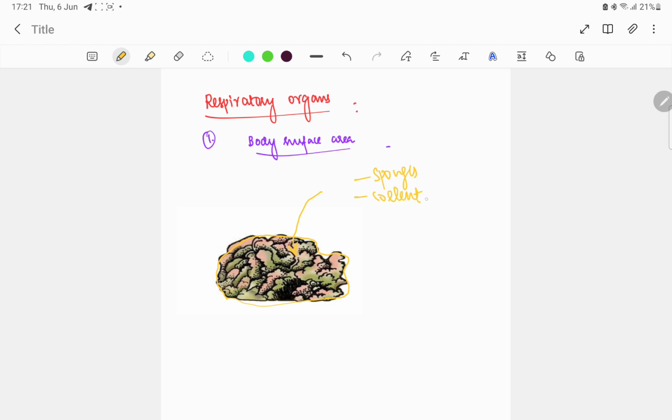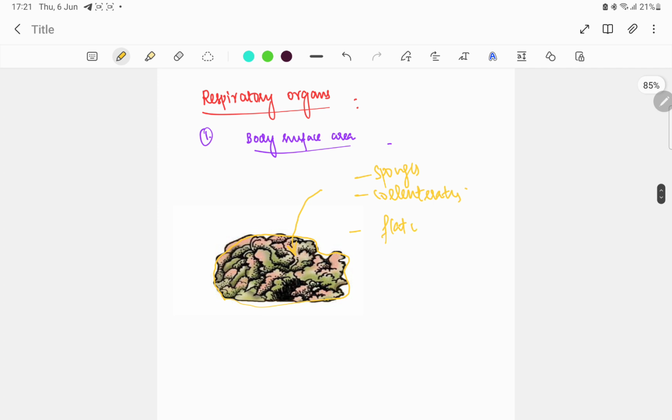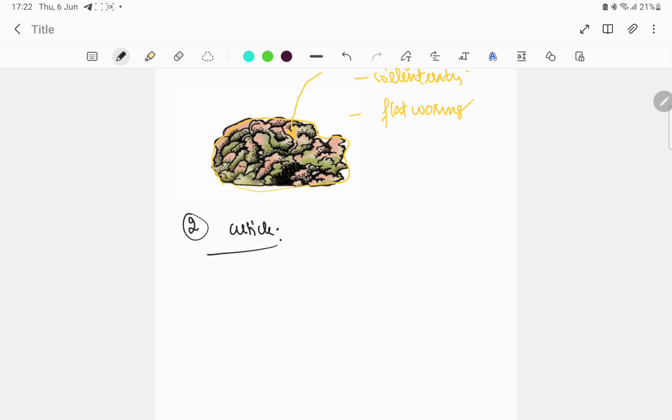coelenterates, then platyhelminthes, that is flatworms. Now the second is the cuticle. What exactly is cuticle? If you touch your skin, what are you feeling? The layer which is present outside is called the epidermis. For example, if you touch a frog, the outer surface is very moist, isn't it? It's moist and sticky. Likewise, if you touch and feel an earthworm, it is also moist, and a slimy, sticky material is present.